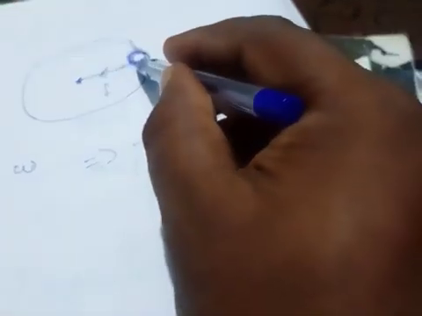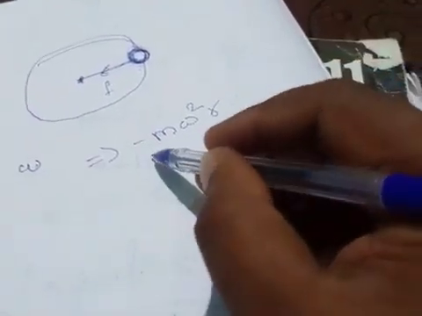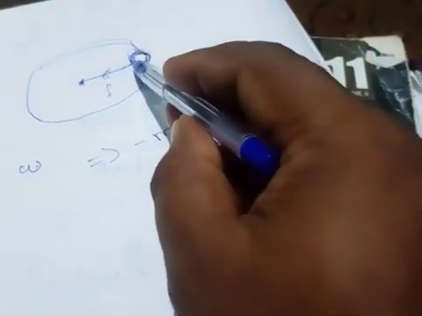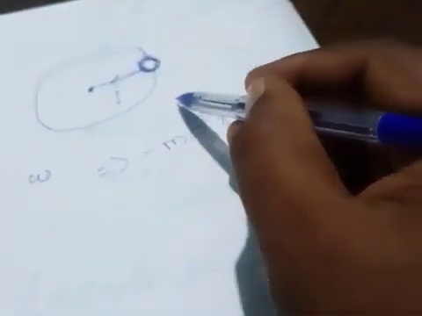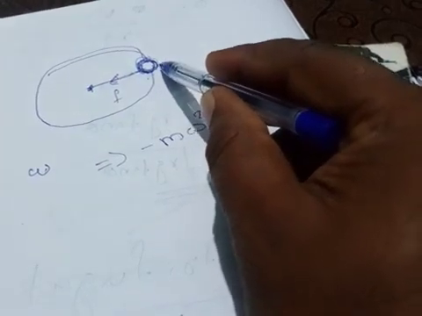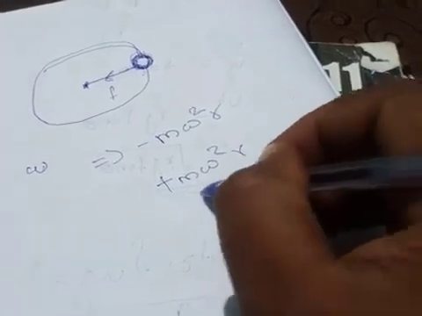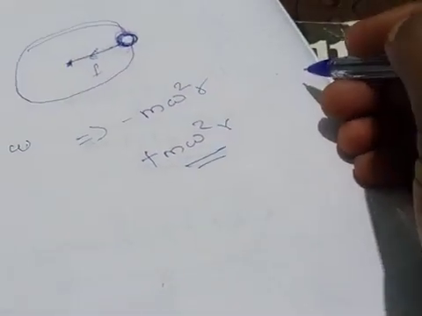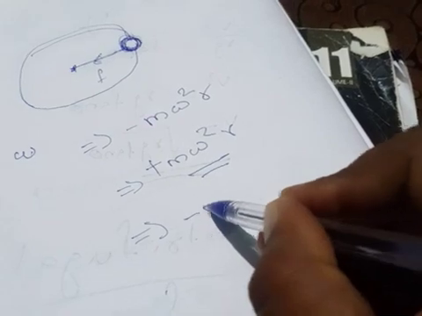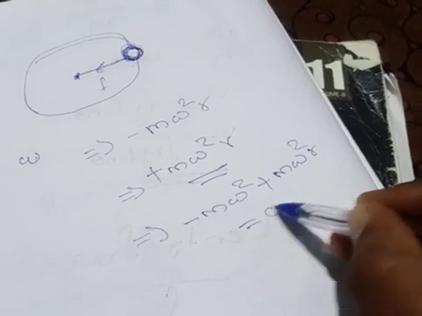If there is a force acting towards the center, there must be a force acting outward in the equal and opposite direction. So plus m omega square r acts in the outward direction. If we take the total force on the stone, minus m omega square r plus m omega square r, we get 0.